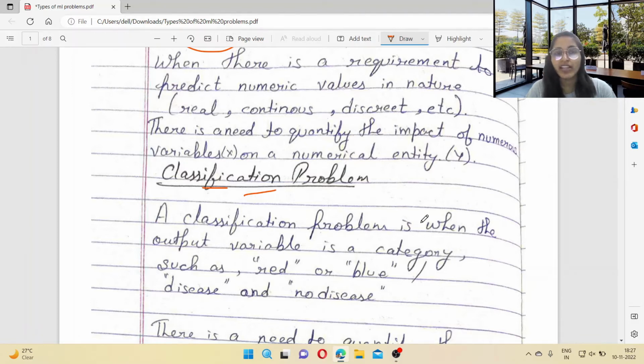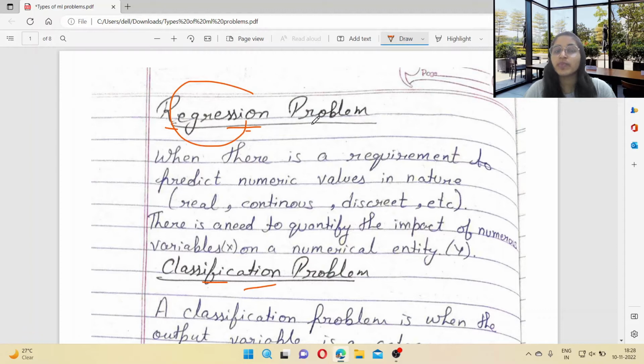Spam detection of emails is also a classification problem. In any problem where you want to classify something, it is called a classification problem. And in regression you want to predict a numerical value, like the price of houses and the temperature. If you want to predict the temperature of tomorrow, then it is a type of regression problem.